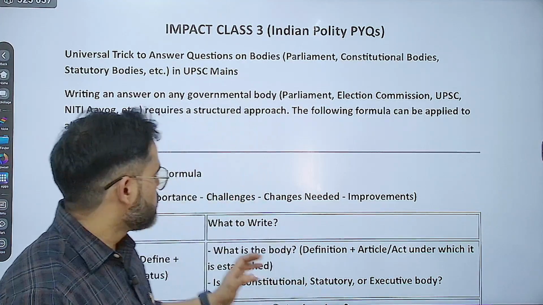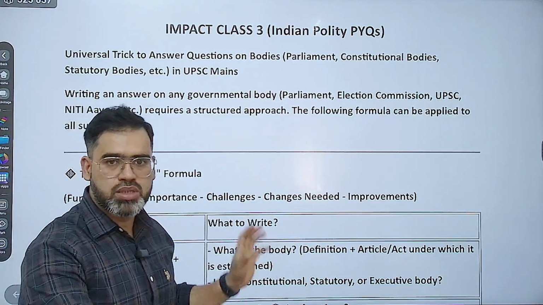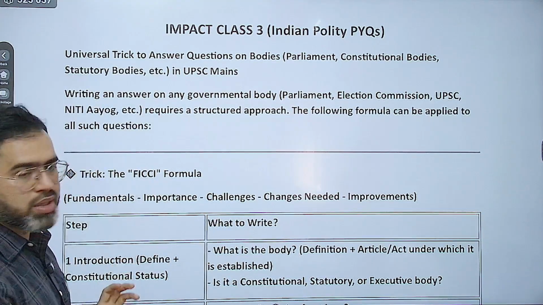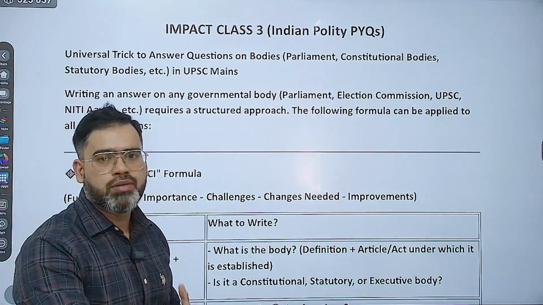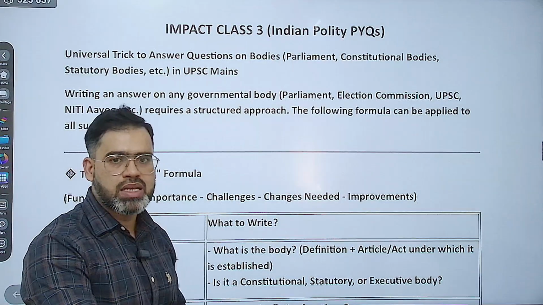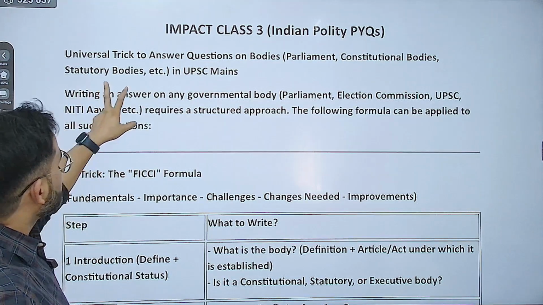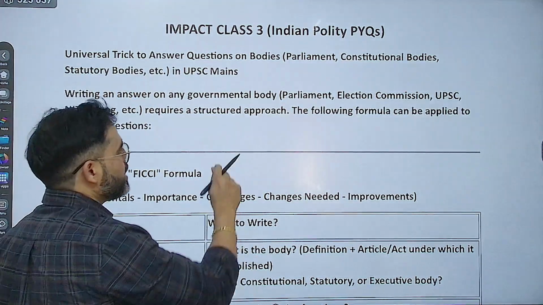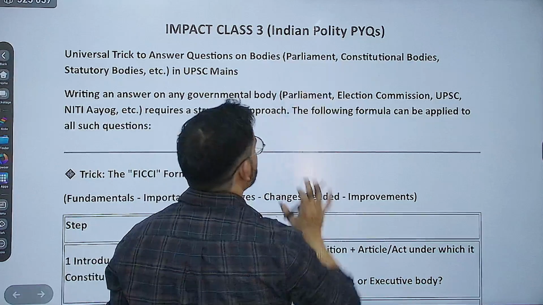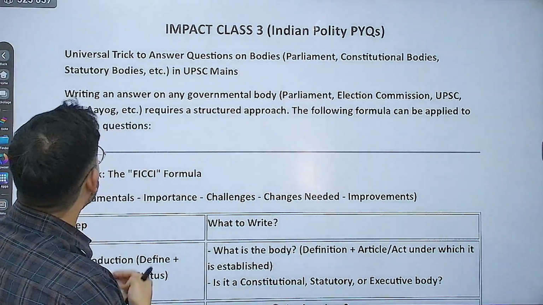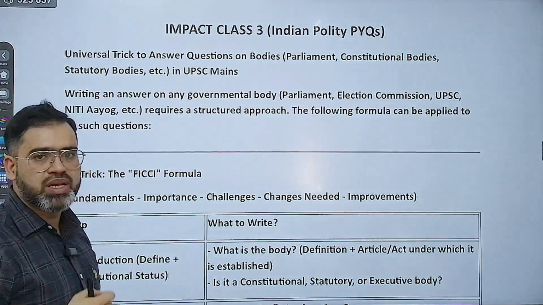So today also we will discuss around 5 to 6 questions from the GS paper 2, but here I am going to tell you one pattern I have found, and with that pattern you can answer some of the questions. So one universal trick to answer questions related to bodies, that is parliamentary bodies or constitutional bodies or statutory bodies etc. in the UPSC exam.